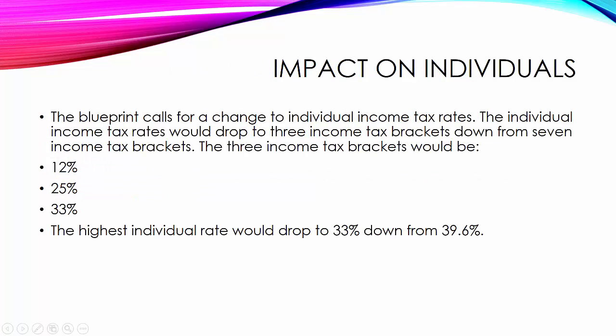What is the impact of tax reform on individuals? The House Blueprint calls for a change to individual income tax rates. The individual income tax rates would drop to 3 income tax brackets, down from 7 income tax brackets. The 3 income tax brackets would be 12%, 25%, and 33%. This would drop the highest individual rate from 39.6% down to 33%.